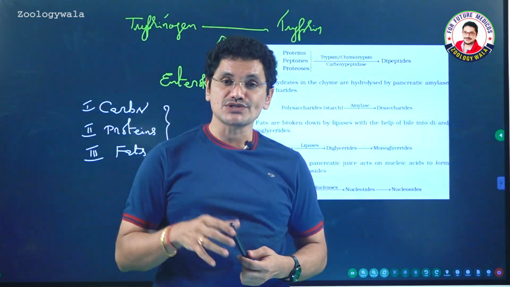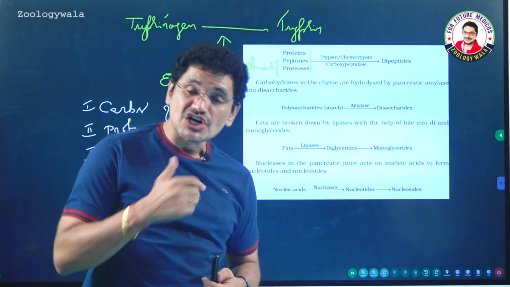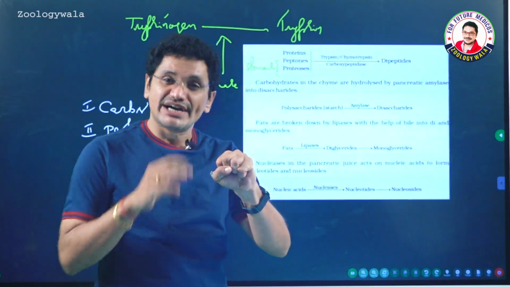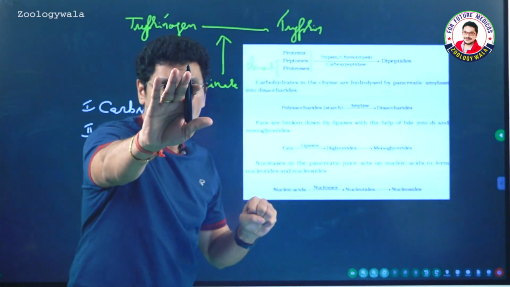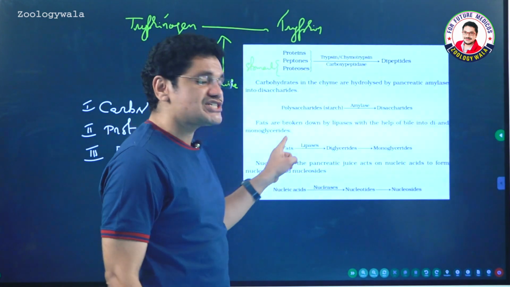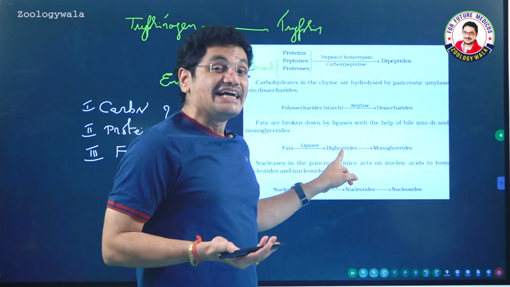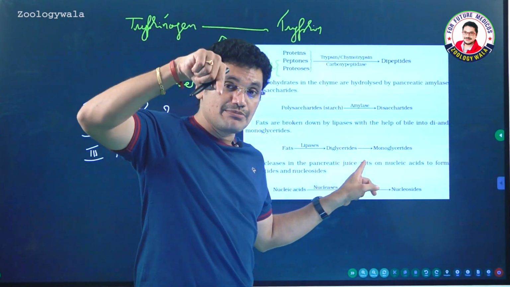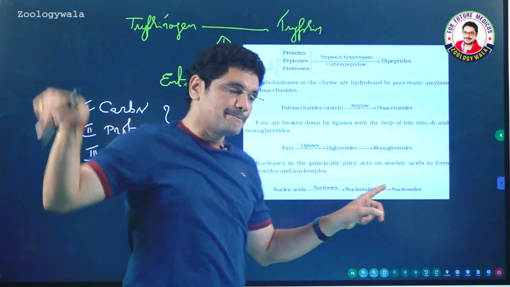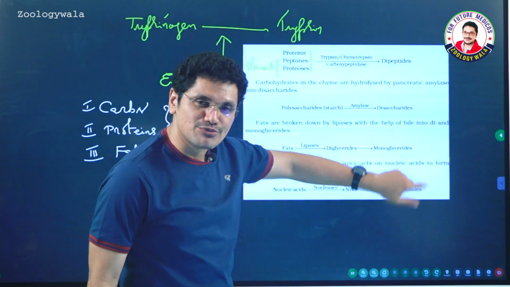And bile contains phospholipids also, and bile salts are present which are able to attach to the fat globule. Digestion of fats will become so much easy. I will tell at the time of absorption of fats, don't worry. So the fats are converted to diglycerides and into monoglycerides in presence of lipases activated by bile.